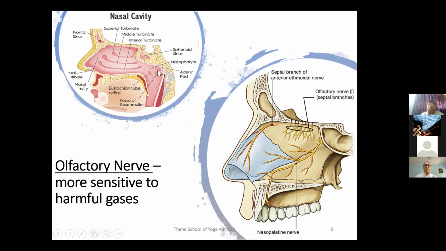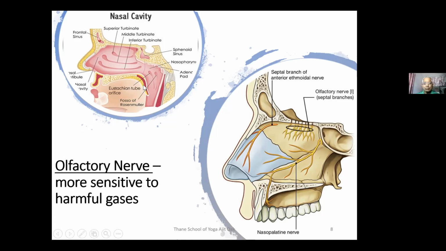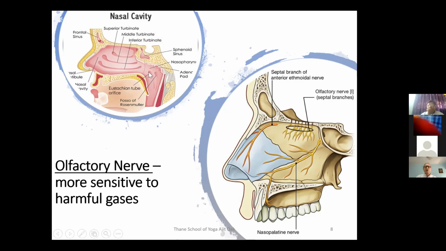And these are the pairs of adenoids and tonsils located. Tonsils are located further down. Adenoids are just located at the back of the nasal cavity. And then you will find the eustachian tube orifice. You can see a small orifice here. This is the tube which connects to the middle ear. The throat or the pharynx connects with the middle ear through the tube called the eustachian tube.